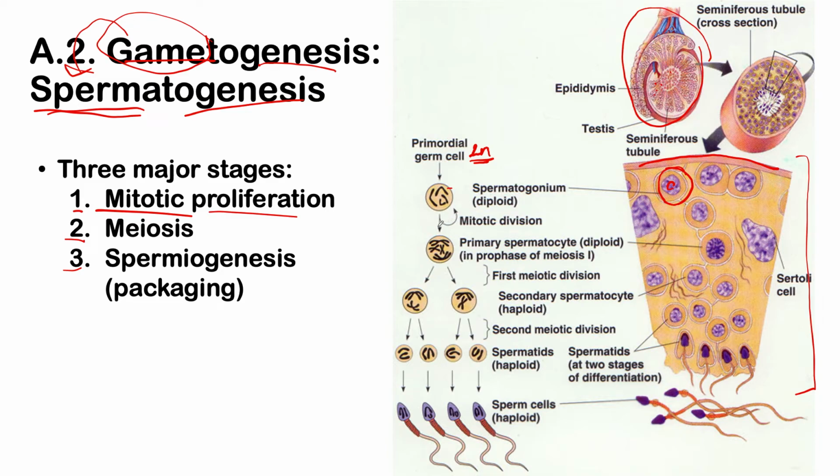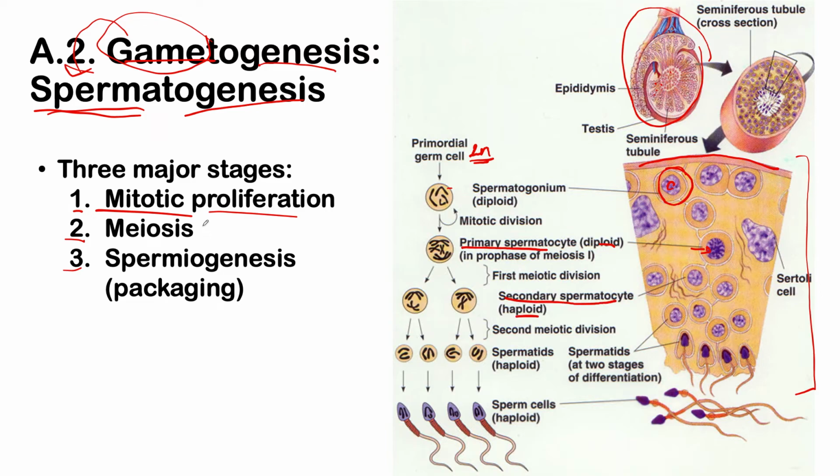The other daughter cell would proceed forward into meiosis. So that other cell would actually proceed into meiosis, resulting in the primary spermatocyte. Okay? Hindi pa ito nag-undergo ng meiosis. Siya pa lang yung mag-proceed to meiosis. Therefore, we still consider it a diploid. So this primary spermatocyte, which is a diploid, will now undergo meiosis. So after the first meiotic division, we now have secondary spermatocytes, which are haploids.